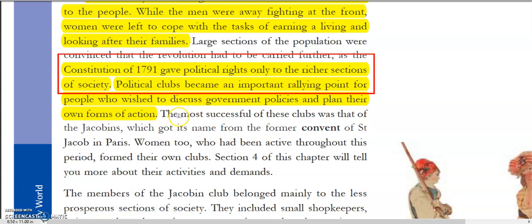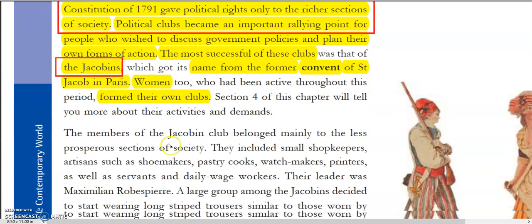The most successful of these clubs was that of the Jacobins. Among these clubs, the Jacobins was the most successful, and it got its name from the former convent of Saint Jacobin in Paris. Now, even women who had been active throughout this period formed their own clubs. That we will see in our section 4.